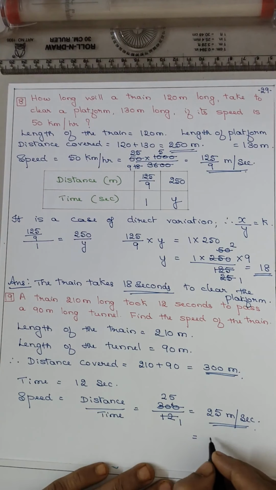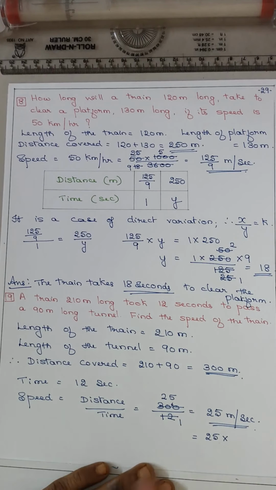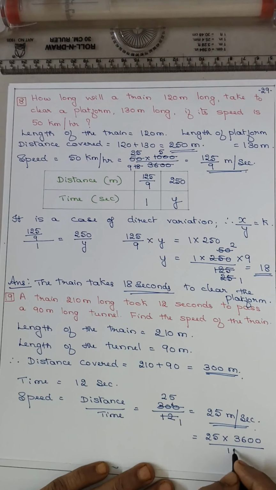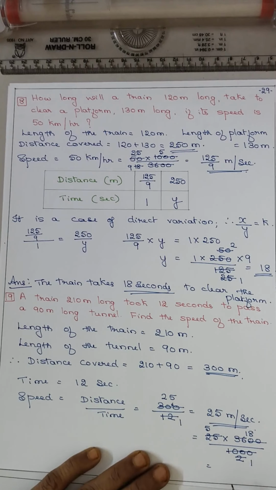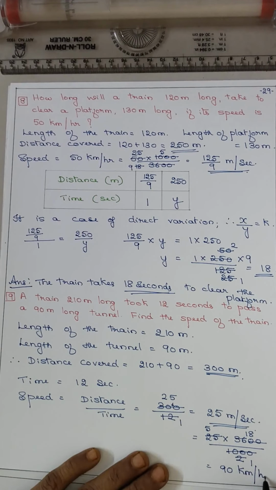So 25 into meter per second to kilometer per hour is the reverse, isn't it? So in the numerator will come 3600 and in the denominator will come 1000. So 20 20 cut. Now 5 2s are 10, 5 5s are 25, 2 1s are 2, 18 5s. So that is 18 5s. It is 90 kilometer per hour.